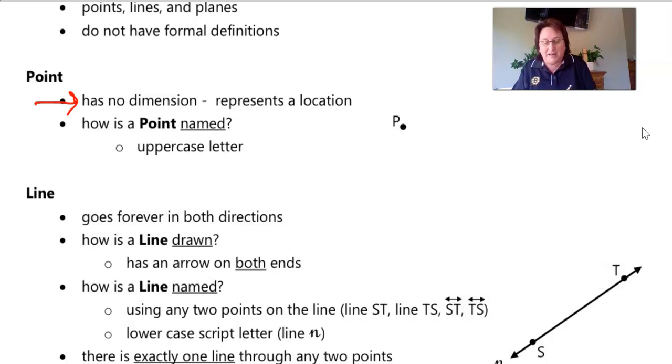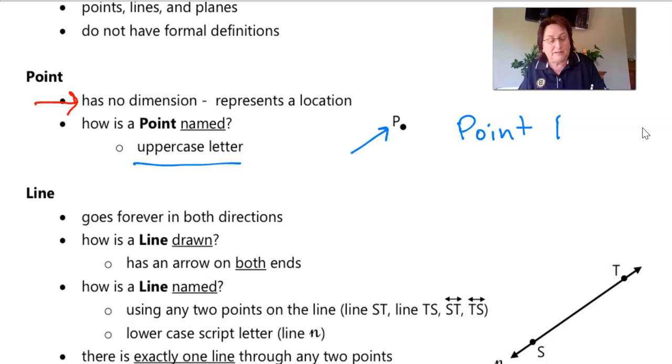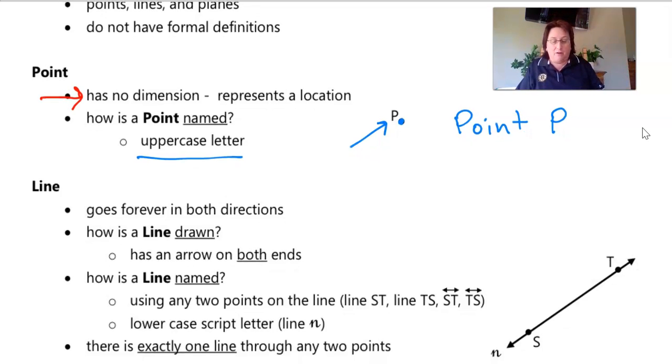Now, the important thing in geometry: how is a point named? A point is named with an uppercase letter, and you guys will see that right here. The name of this point, if I were to write it out, would be point P. That is how I would name it. Again, an uppercase letter, and notice it has that little dot that represents the location of point P.